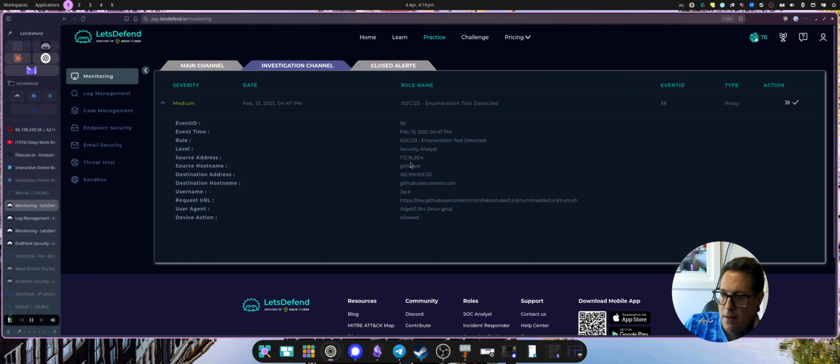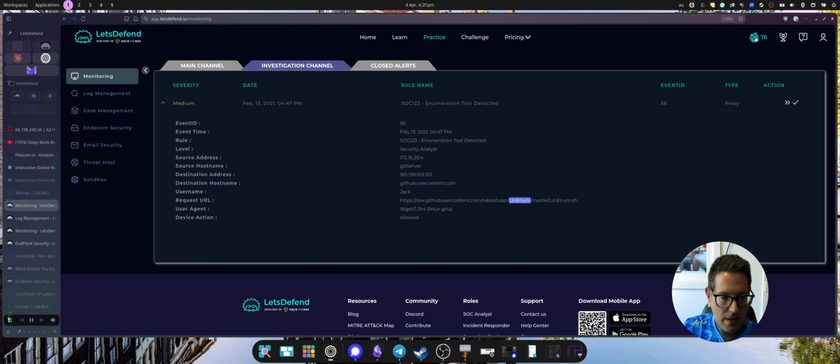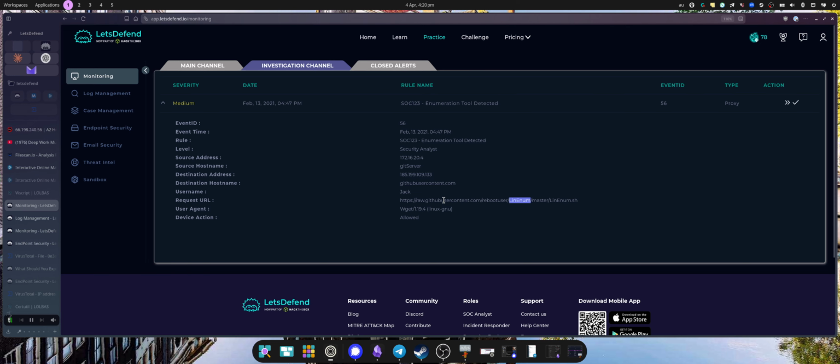We're looking at what's on the Git server. We've got username Jack and LinEnum.sh is the file that's been grabbed. And now I wonder if that's like LinPEAS sort of. And it was grabbed by wget and the device action was allowed. So let's investigate.